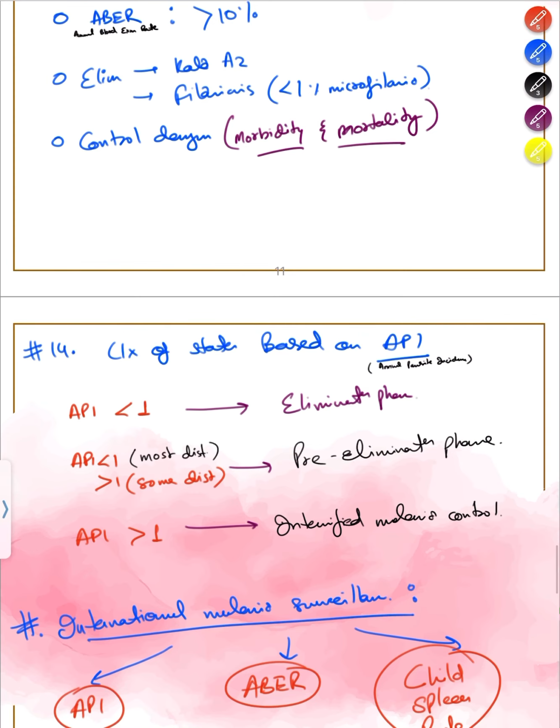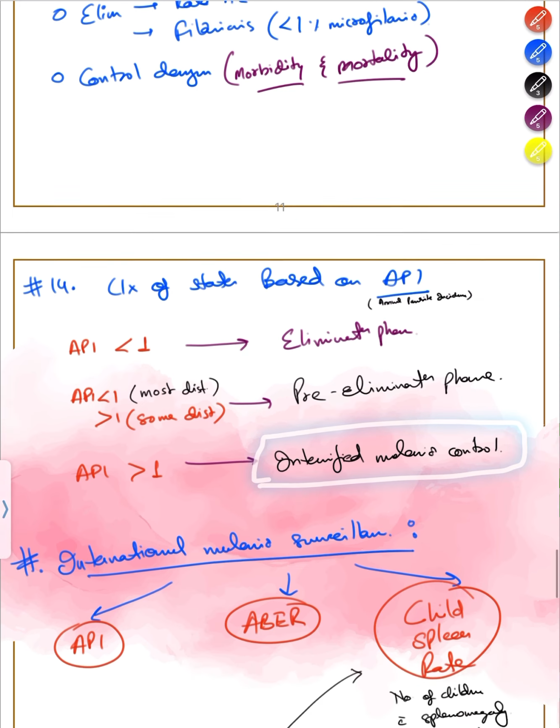Okay, moving on. Classification of states based on API. If annual parasite incidence is less than 1, then the state is in elimination phase. If annual parasite incidence is less than 1 in most districts but more than 1 in sub-districts, then it is a pre-elimination phase. If API is more than 1, then it is an intensified malaria control phase.